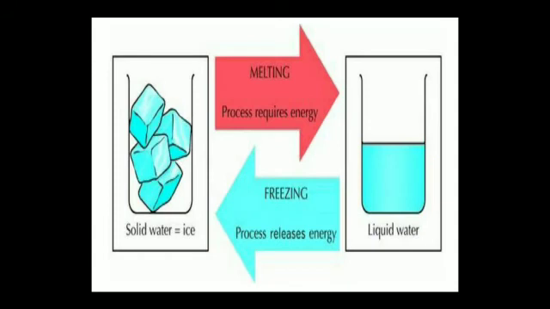Next one, what is melting and what is freezing? Melting is the process of conversion of a solid into liquid form. During this process, some amount of energy in the form of heat is absorbed. Second process, freezing. It is the process in which liquid is converted into solid. In this process, some energy in the form of heat is released. The reverse process of melting is called freezing.